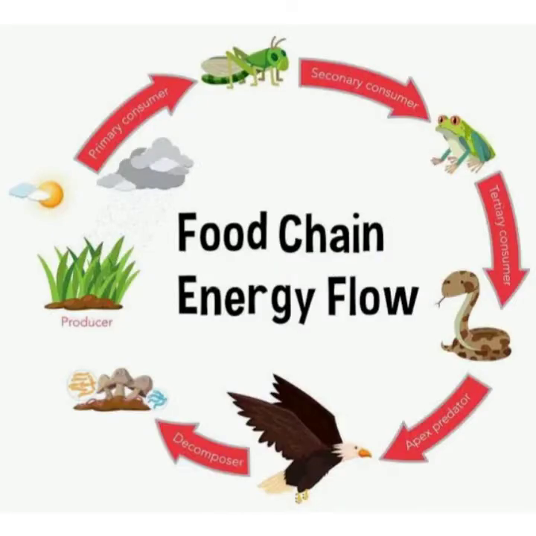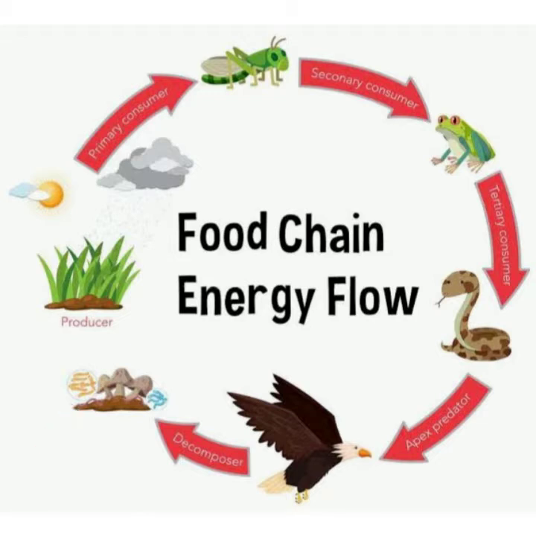Let us take another example. Here you can see in the picture that grass is eaten by the grasshopper and grasshopper is eaten by a frog. Frog is eaten by the snake and snake is eaten by the eagle. And when the eagle dies, it is decomposed by the decomposer such as fungi.